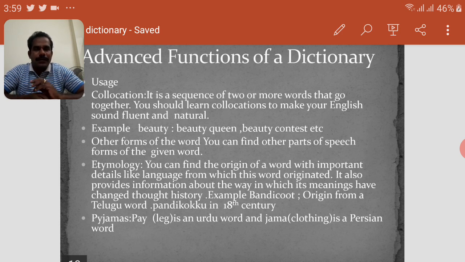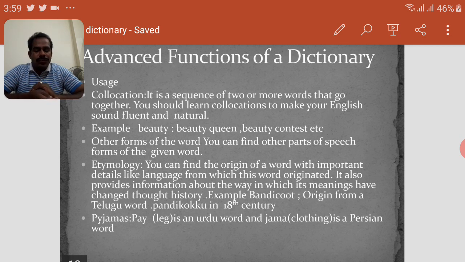This word originated in the early 19th century and was taken into the English dictionary. That is called etymology: how the language originated and how words are derived into the dictionary. So we can get the etymology of a word with our dictionaries.